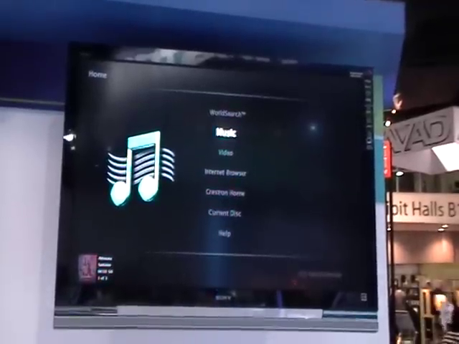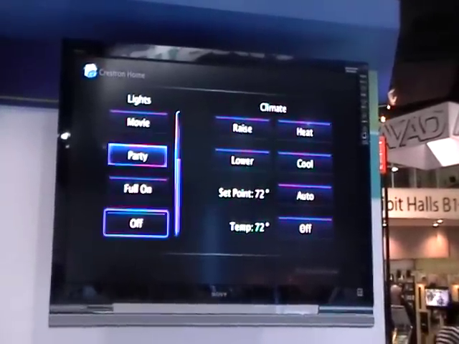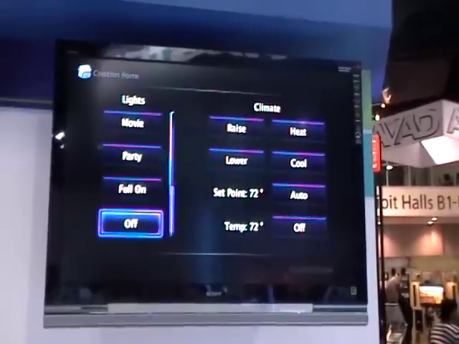And last but not least, of course, this is a Crestron system, so of course you can control your whole home right from on the screen. Very cool.